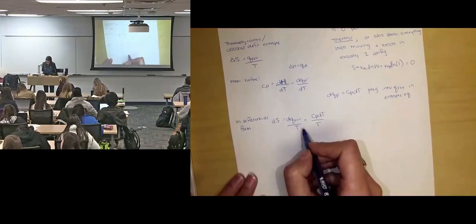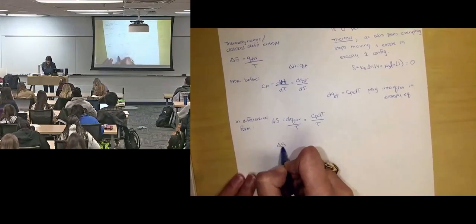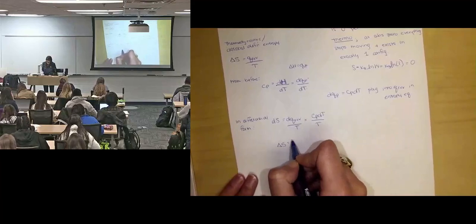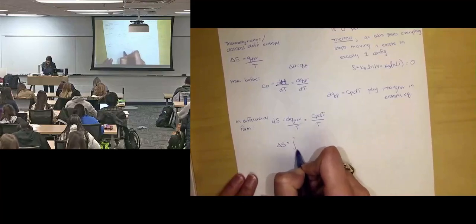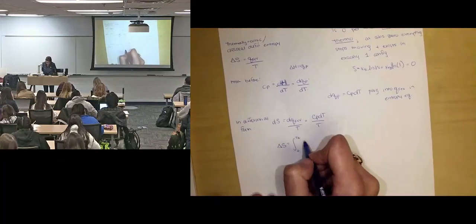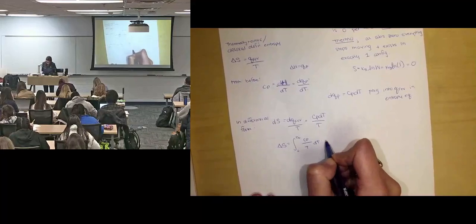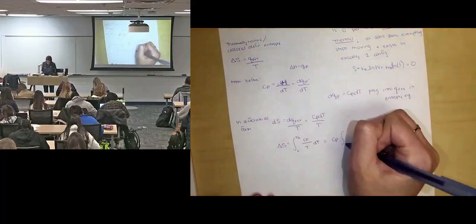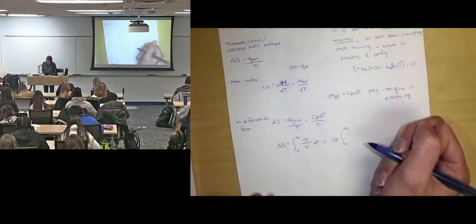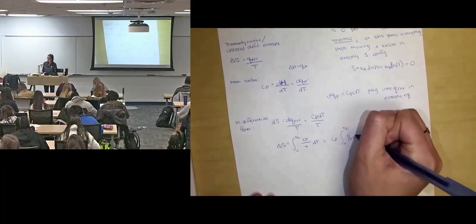So then if I actually want to integrate this, I'll get change in entropy is equal to the integral from 0 to T2 of heat capacity over temperature dT. I can pull heat capacity out into the front. This will be equal to the integral from 0 to T2 of 1 over T dT.